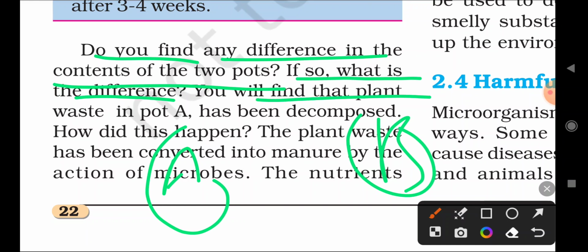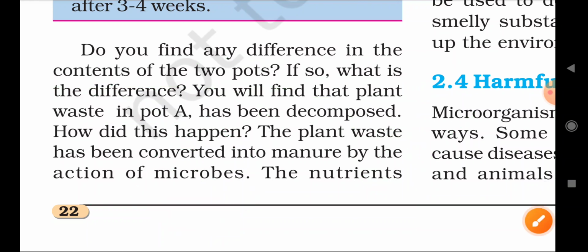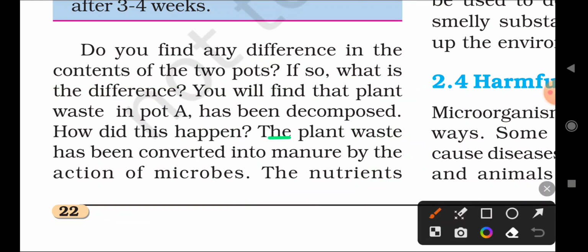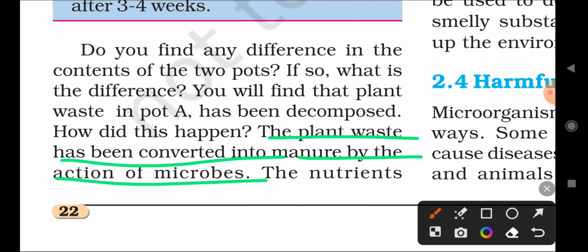You will find that the plant waste in pot A has been decomposed, correct? Pot A decomposes completely because it contains plant waste, vegetable waste, and fruit waste. But pot B contains plastic and polythene bags, which will not be decomposed by the microorganisms, correct? The plant waste has been converted into manure by the action of microbes.